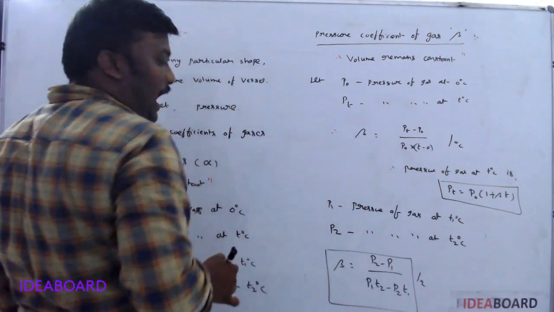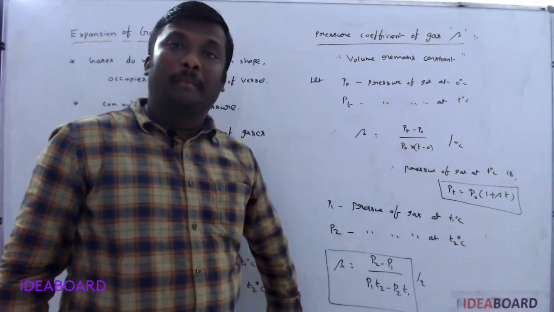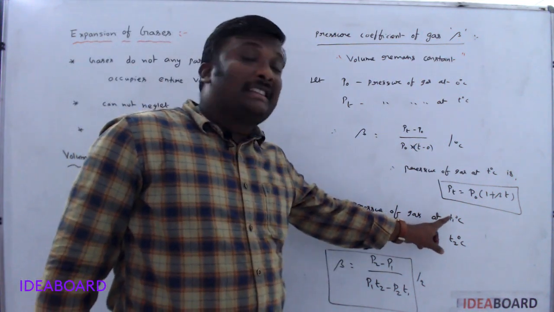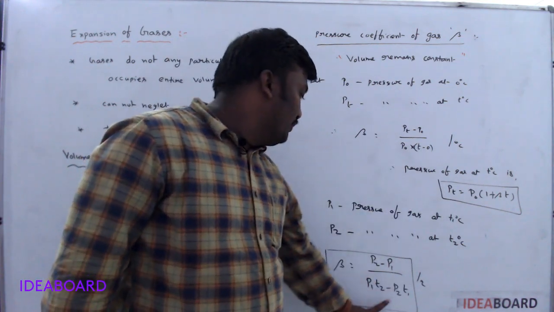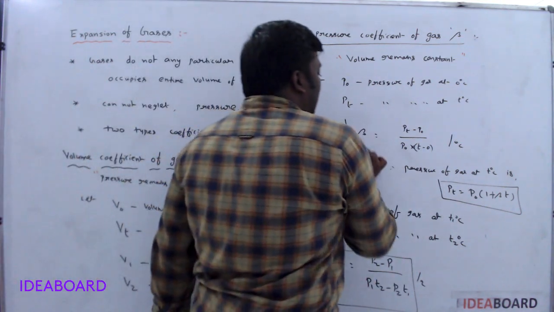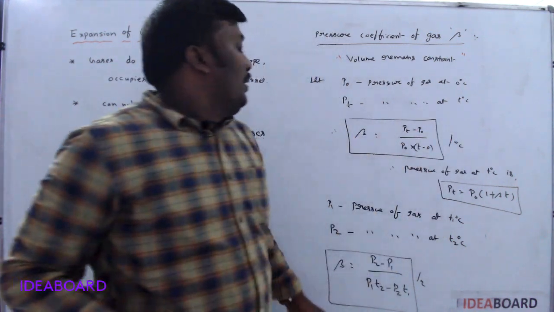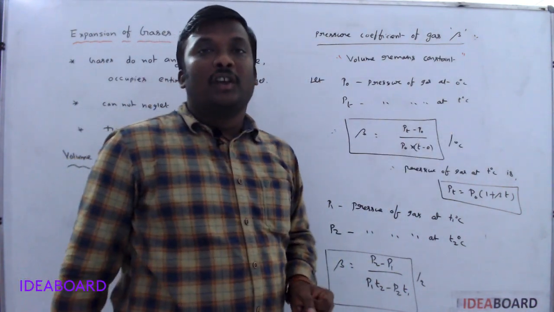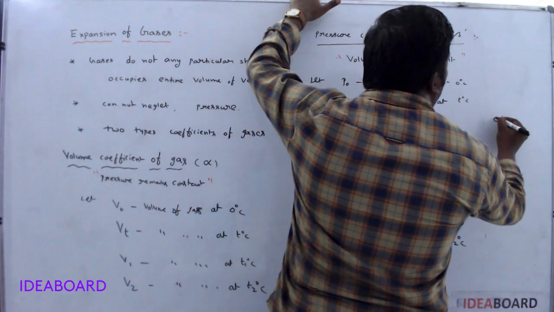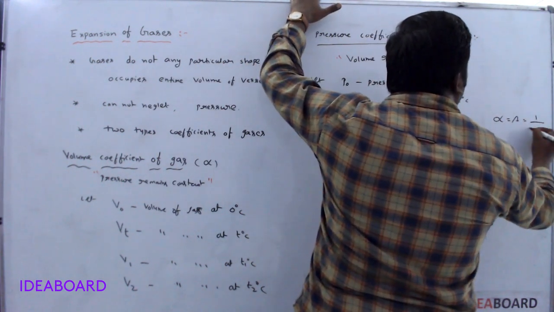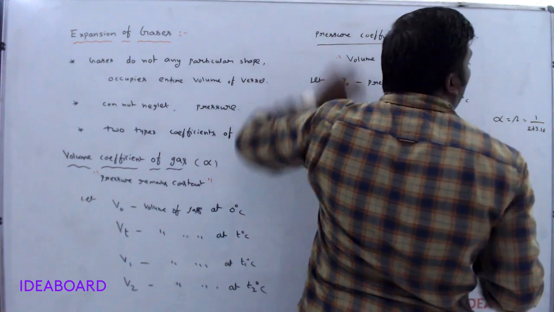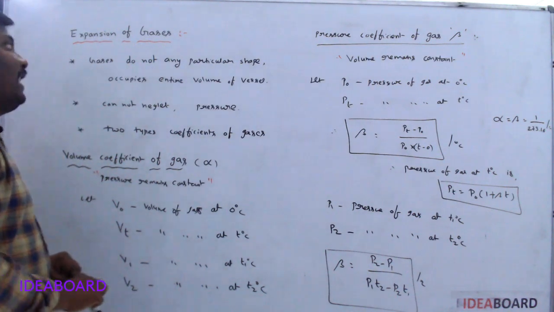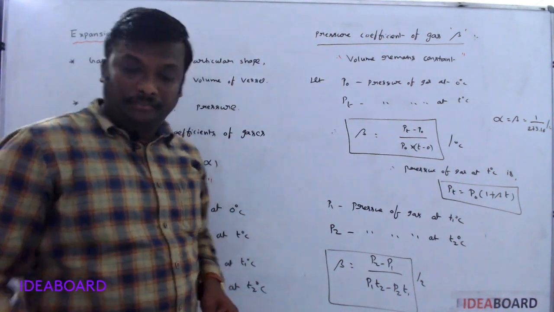Like alpha, we have the formula for beta. This formula is applicable when temperatures other than 0 degree are given. If the question consists of 0 degree and T degree, use the earlier formula. For different gases, alpha value is always equal to beta, which is equal to 1 by 273.16. Okay. This is about expansion of gases.